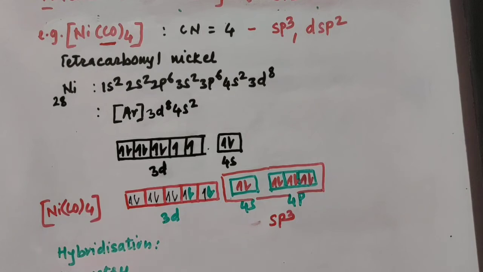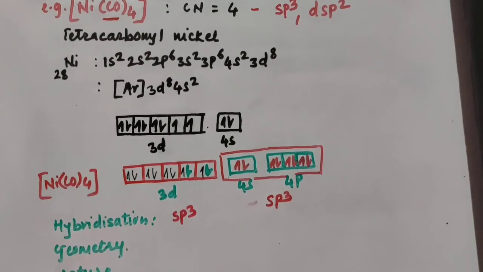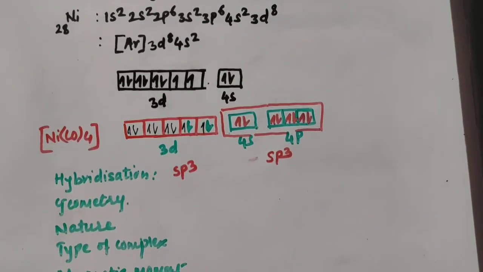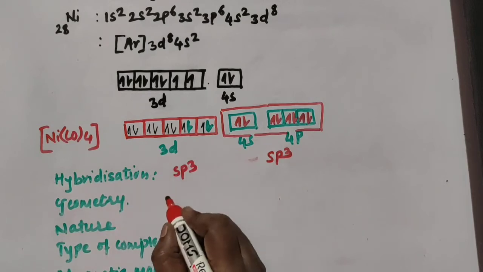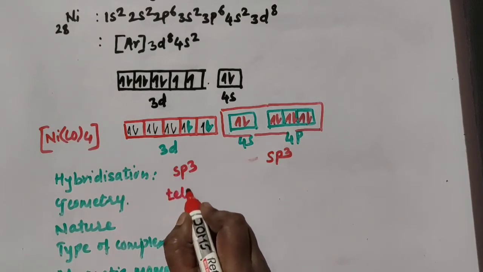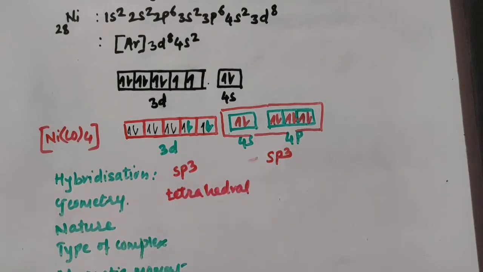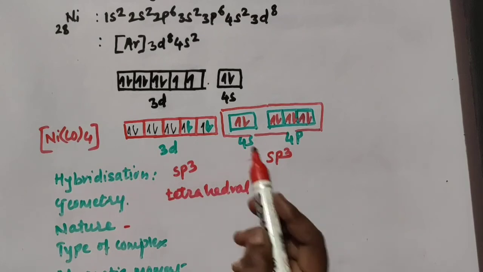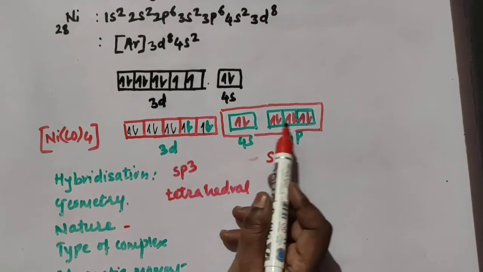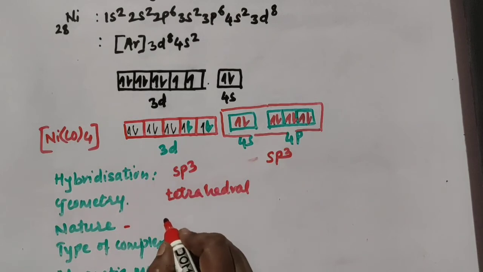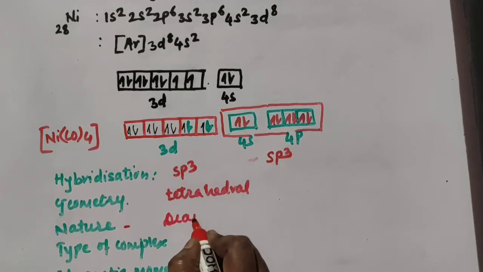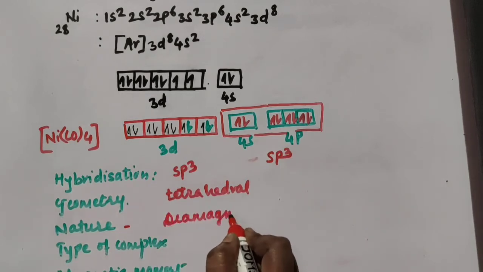So now you go for the first, hybridization. Hybridization is sp3 type in case of Ni(CO)4. Then next is geometry. Wherever hybridization is sp3, geometry is tetrahedral geometry. What about nature now? Nature you can find out from the electrons. Here in this case all the electrons are paired and so the nature is diamagnetic.